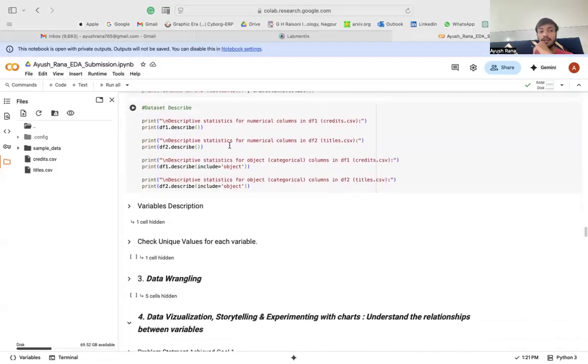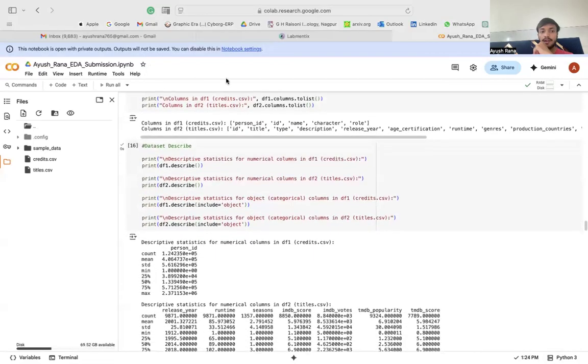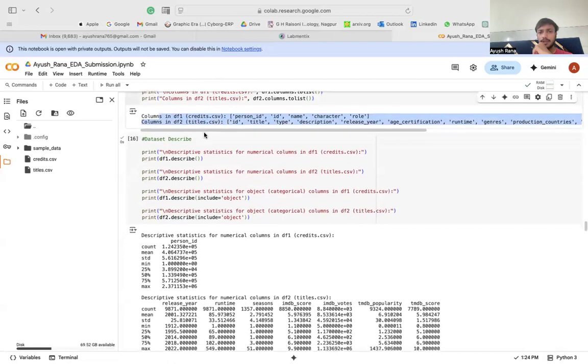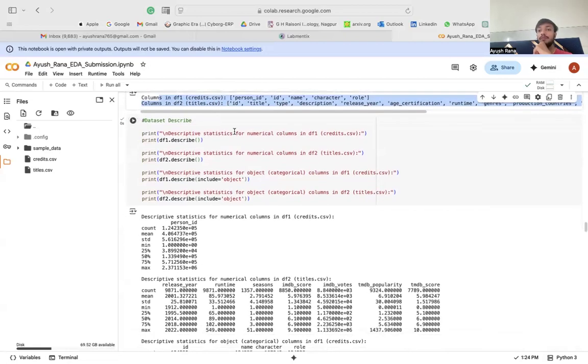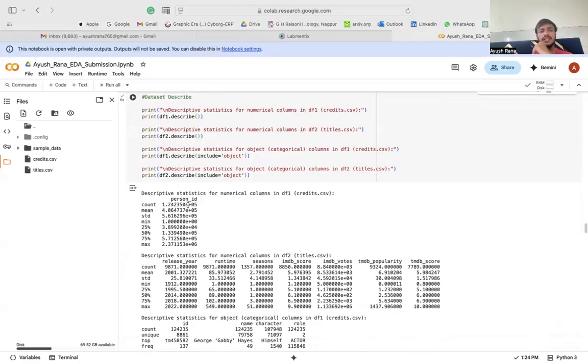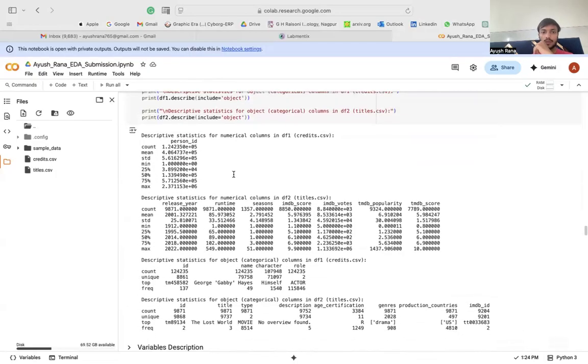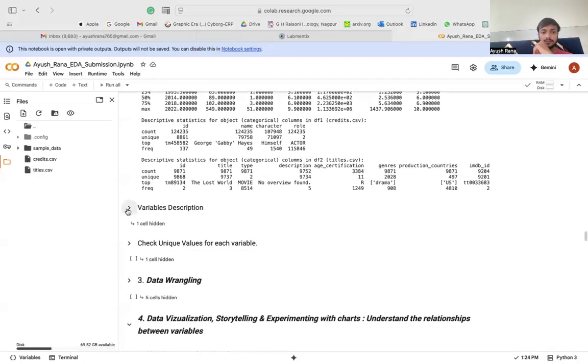So I was able to find the descriptive stats, where again I came up with this to get the columns of each, how many columns are there, to find out the relevant variables for my analysis, right? Because I was able to diminish a few variables based on my study as well. If my study does not want the seasons or the age certification, I could exclude those parts from my analysis. So to describe the data, I was involved with this code and analyzed this.